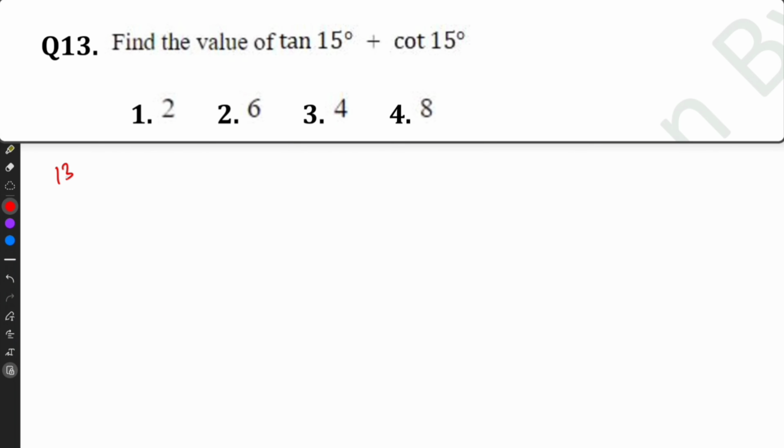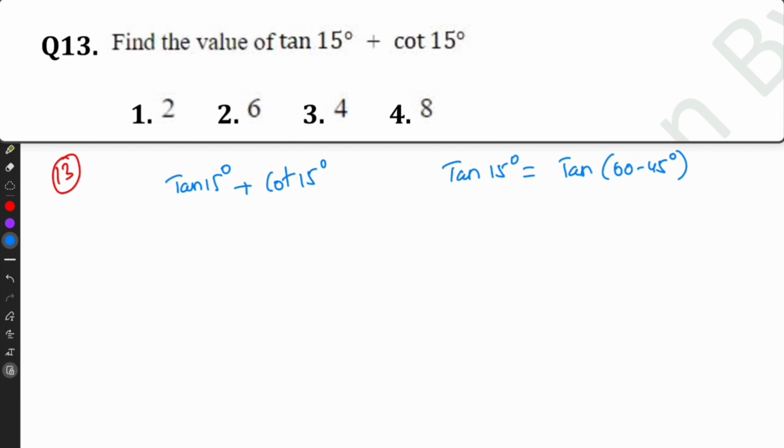Question number 13. Tan 15 degrees plus cot 15 degrees is. So tan 15 degree we can write it as tan of 60 minus 45 degree.